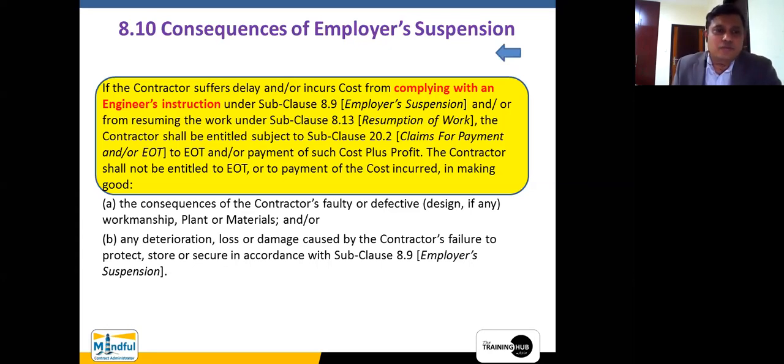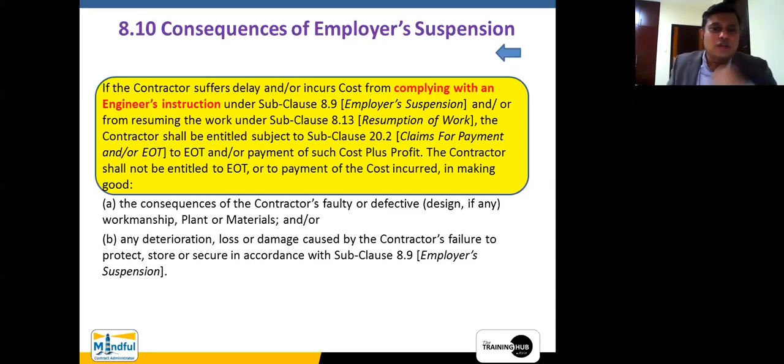And then from receiving the work under subclause 8.13, resumption of work. After a certain period of time, the employer says, right, Mr. Contractor, you can now resume the work. Okay. So because of that particular act, that particular instruction which is generated by the employer, committed by the employer, therefore the contractor has now a ground for the cost plus profit. This is what I wanted to tell you. Right?